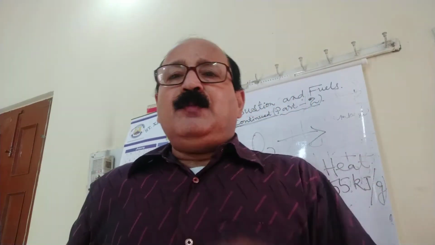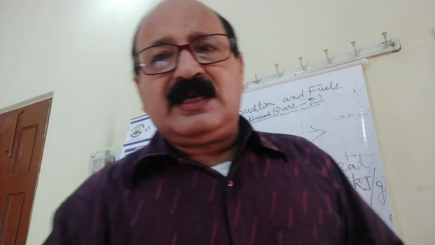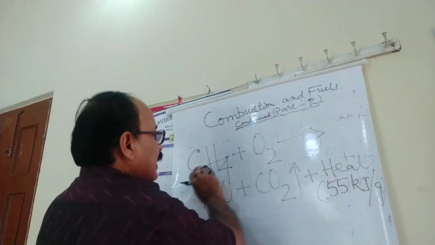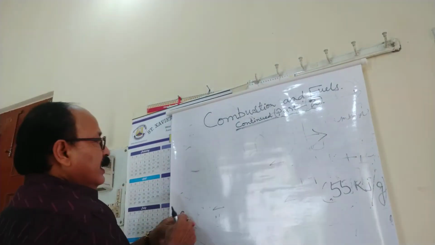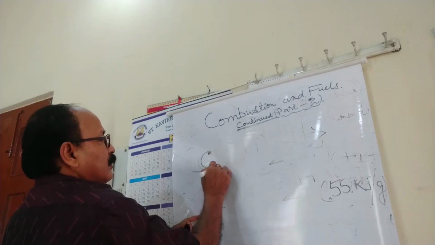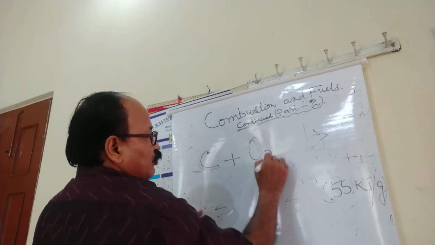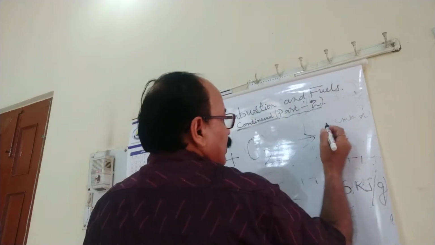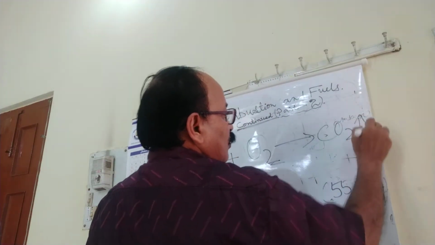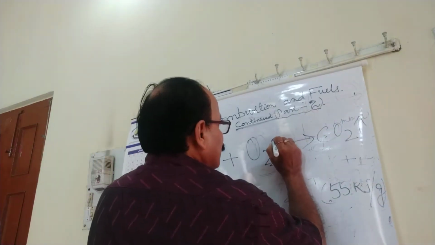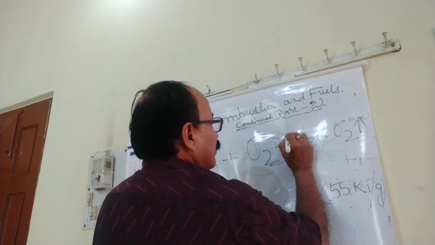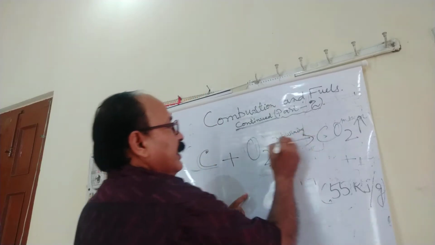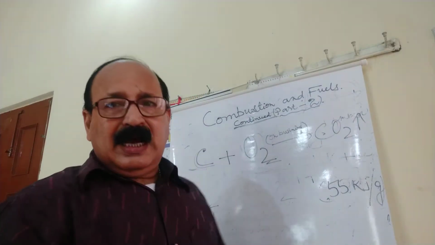Now if we burn a piece of coal in air, as it contains carbon, the reaction will be that carbon, that is coal, combines with oxygen to form carbon dioxide. So carbon dioxide gets released on burning. When carbon burns in air, we get carbon dioxide.